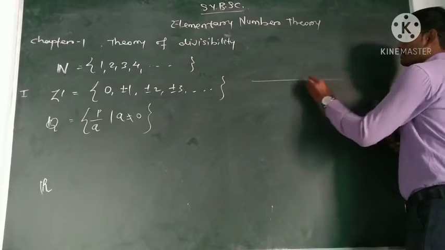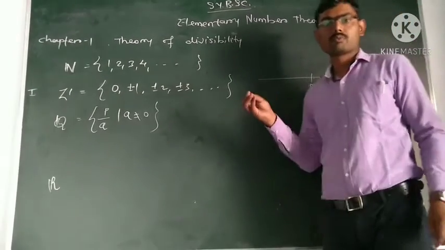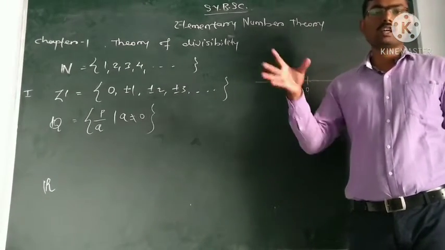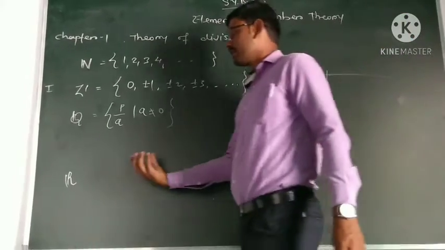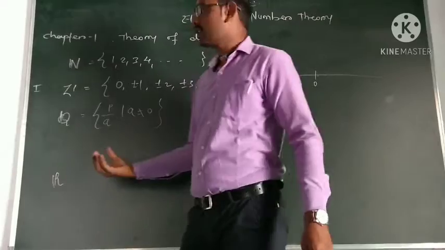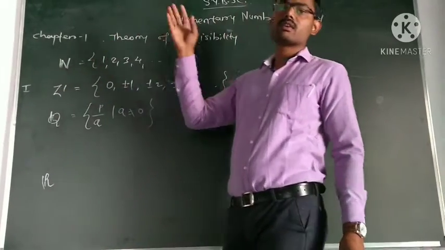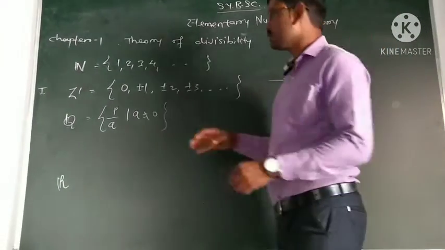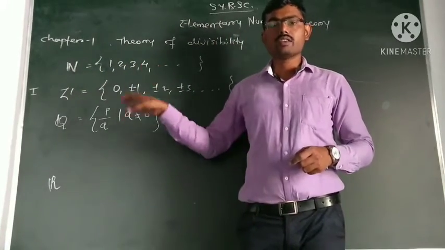This is 0, and each element of this line is a real number: 0.1, minus 0.2, 1, 3, 5, all the elements come in the real numbers. So all the numbers come under the real numbers. This is the general introduction about numbers, and you all know these basic sets.